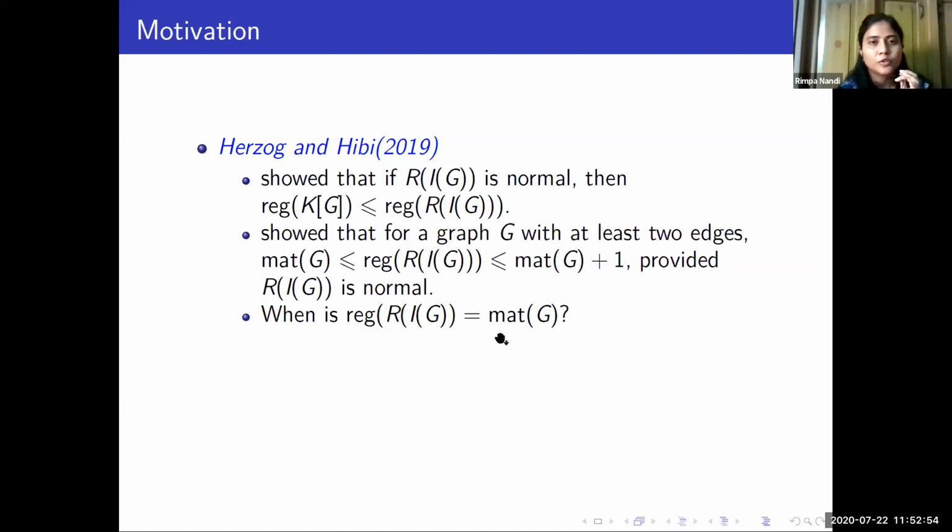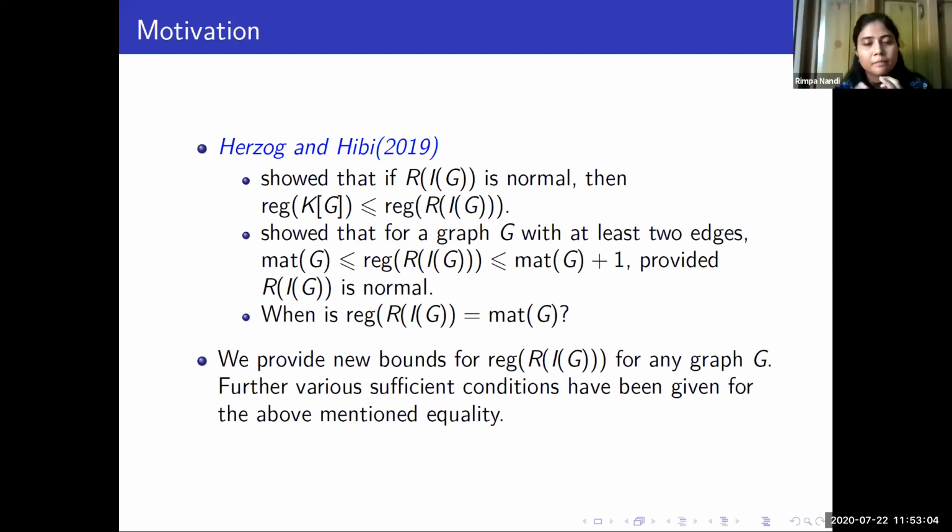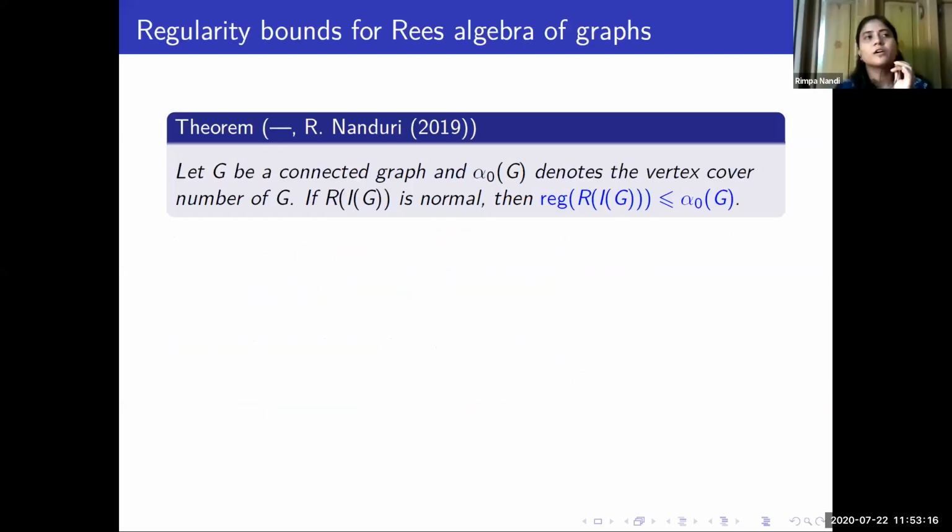After that, they asked a question: when can this regularity of the Rees algebra be equal to the matching number of G? So here we provide a completely new bound for the regularity of the Rees algebra for any graph G, and we provide some conditions such that this equality is satisfied. So we first prove that if G is a connected graph and suppose that the Rees algebra is normal, then the regularity of the Rees algebra is bounded above by the minimal vertex cover number of the graph G.